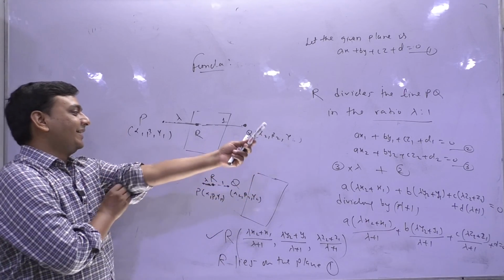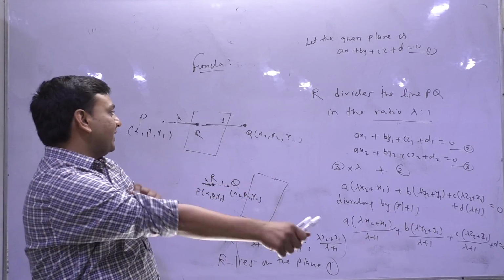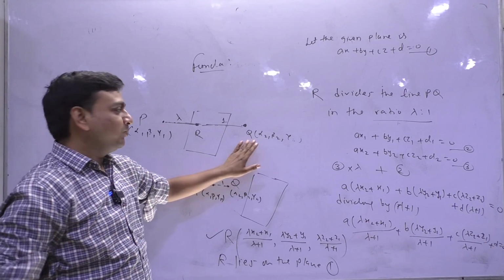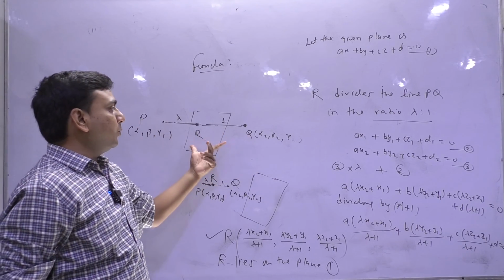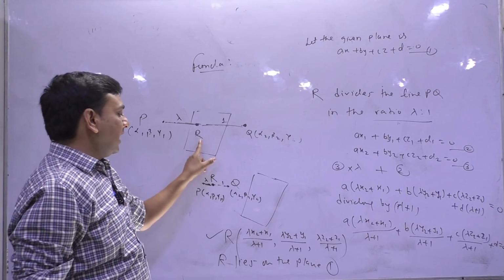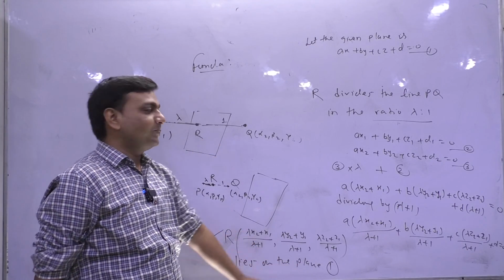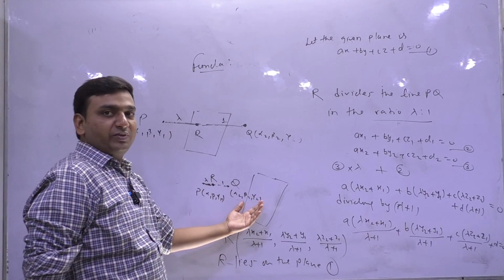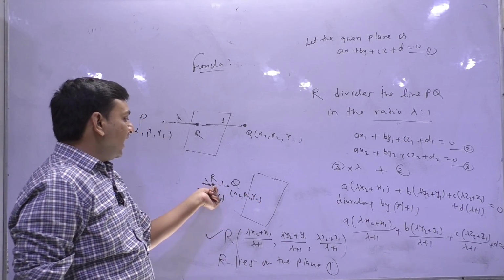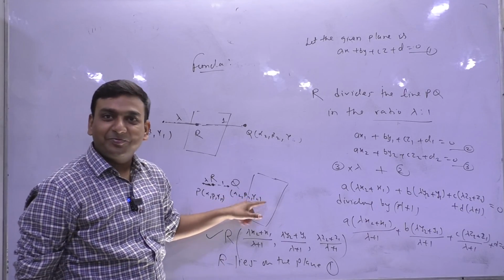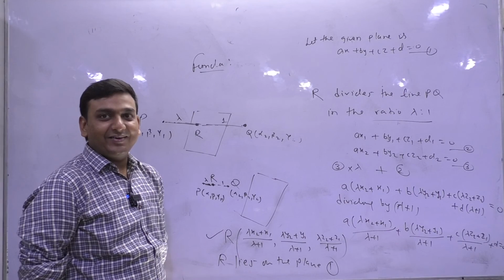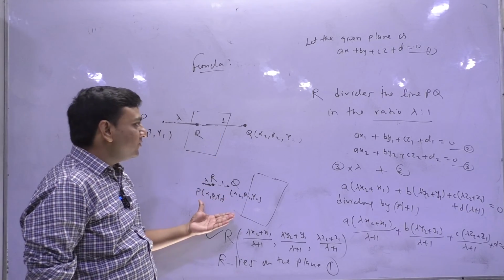Now suppose that if these 2 points, please focus, if these 2 points are on the opposite sides of a plane, then R will lie on the plane 1. If these 2 points are on the same side relative to this plane, then R will not lie on the plane. हो गया? Is that clear or not? So for this only,